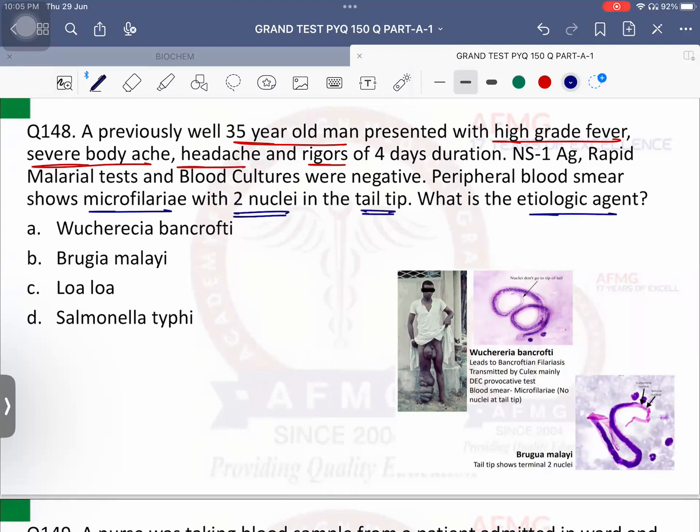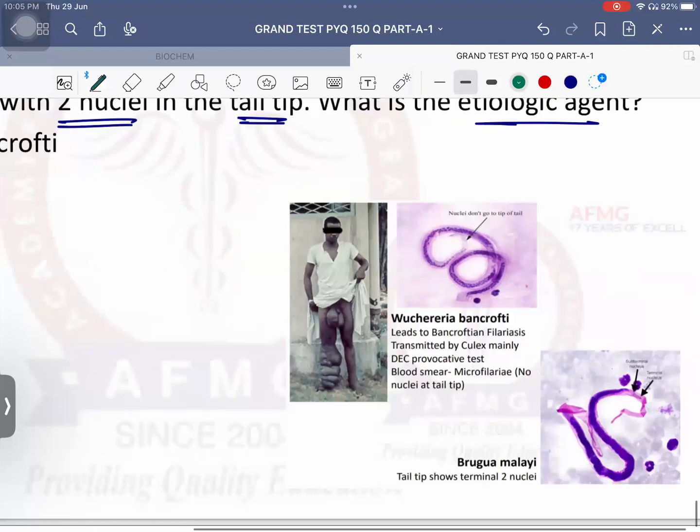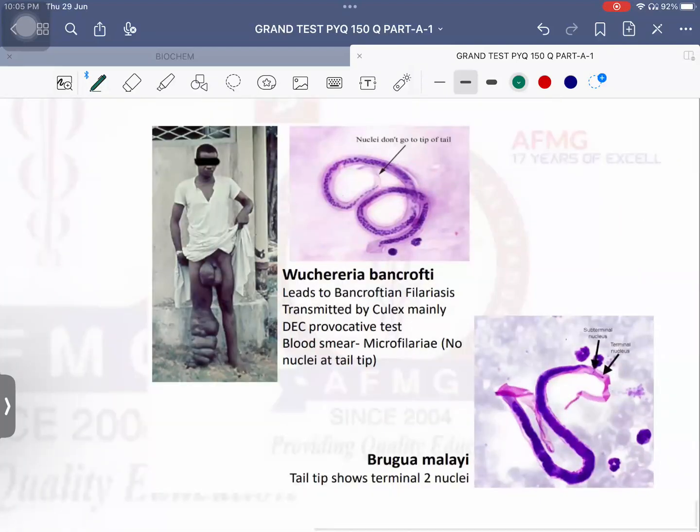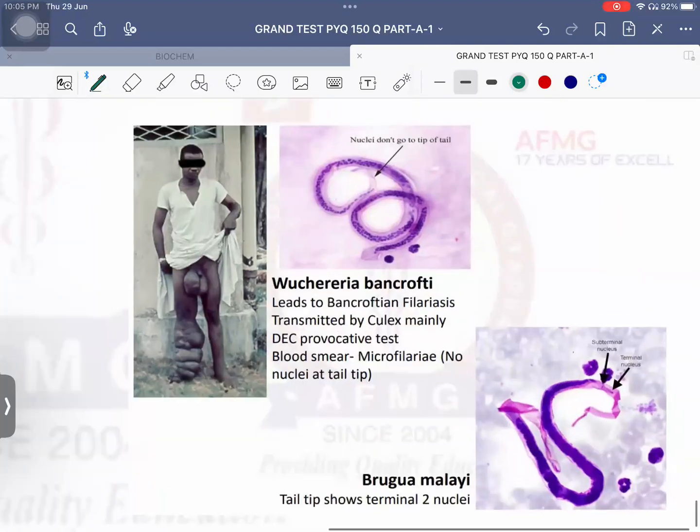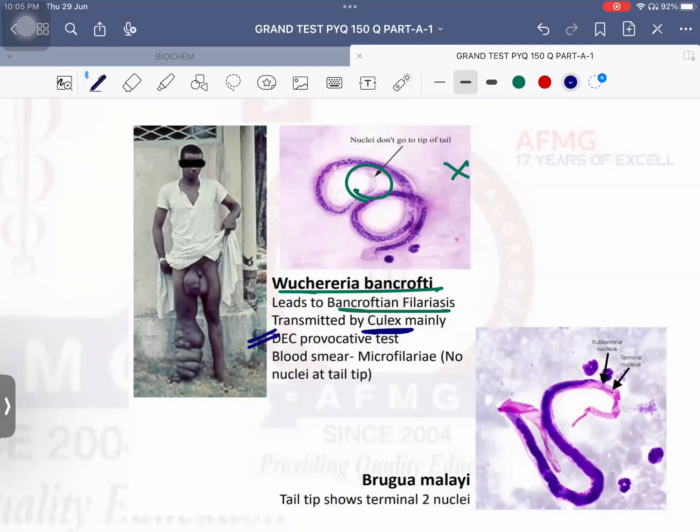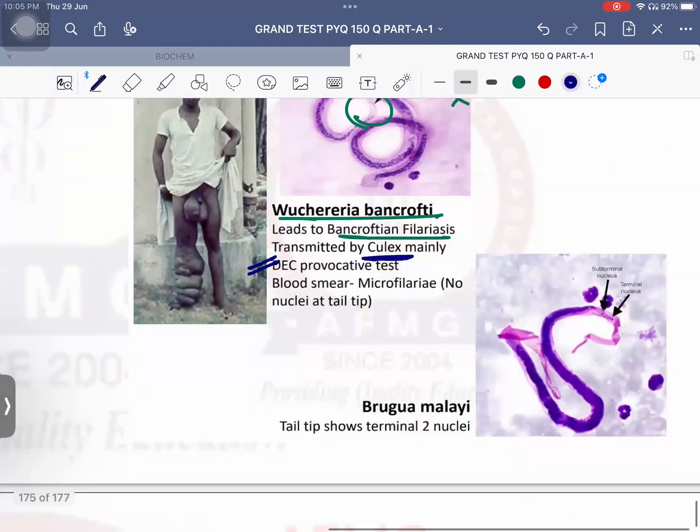What is the etiologic agent? Now, please remember, if they are saying microfilariae which is collected from blood sample, we need to see the tail tip. If the tail tip has no nuclei, answer is Wuchereria bancrofti, which is known to cause Bancroftian or lymphatic filariasis. The transmitting agent is Culex. Which one? Culex quinquefasciatus, known as Culex fatigans as well. The investigation of choice is DEC provocative test.